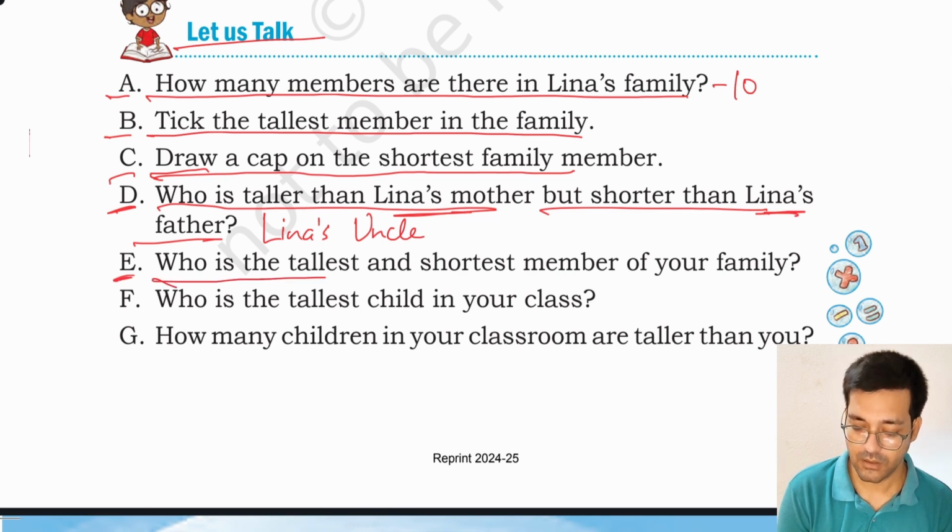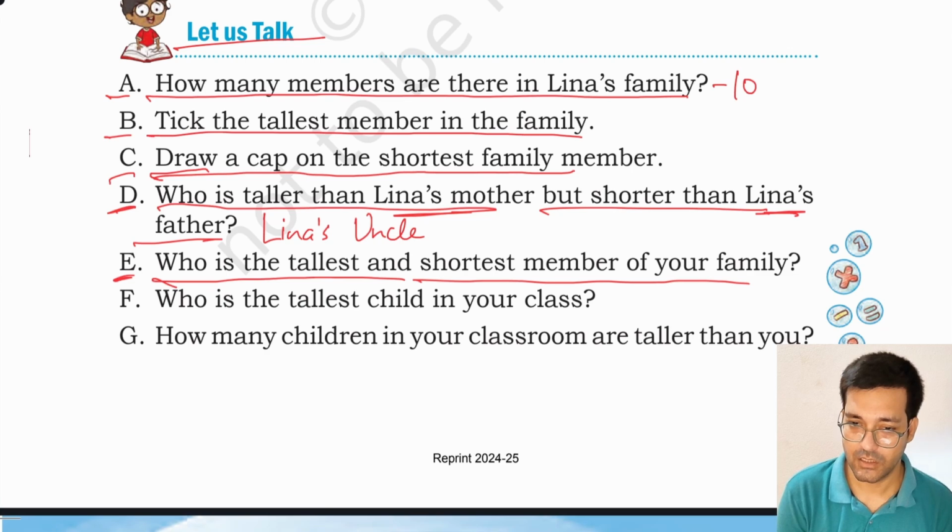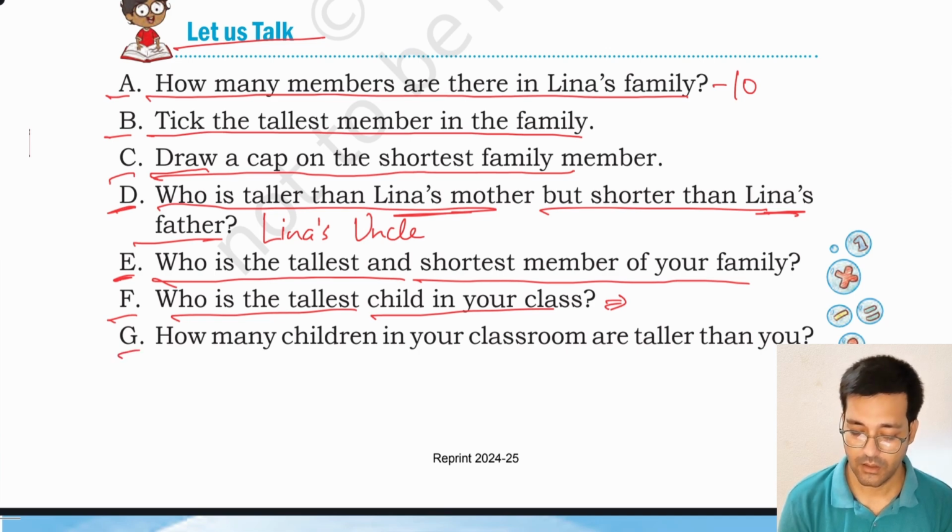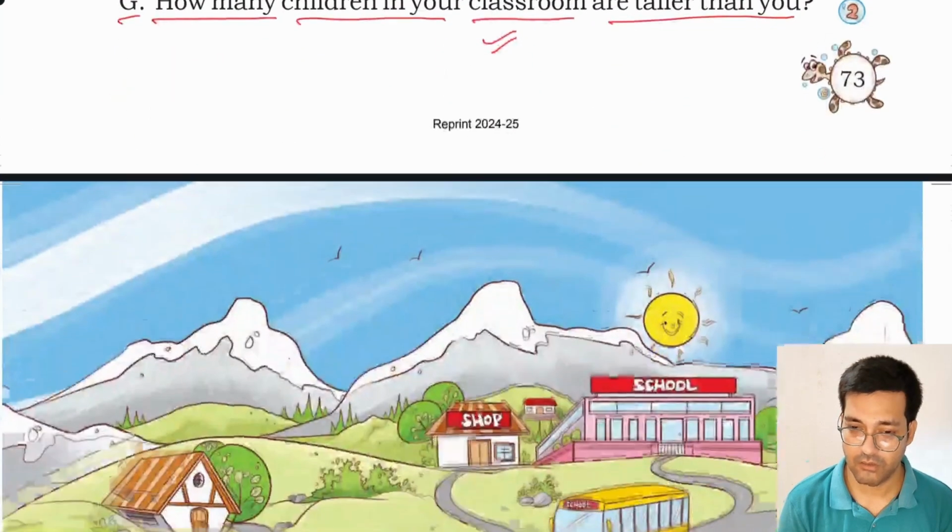E. Who is the tallest and shortest member of your family? You have to write the name of the person who is the tallest and shortest in your family. F. Who is the tallest child in your class? You have to write the tallest child's name in your class. G. How many children in your classroom are taller than you? You have to count the number of children that are taller than you in your class.